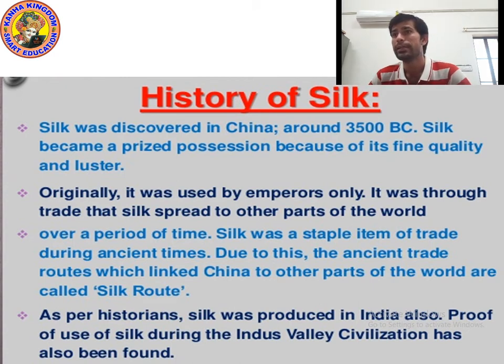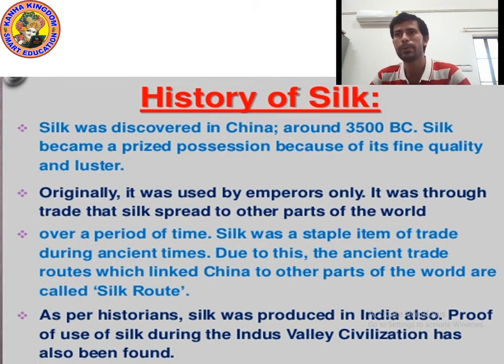Due to this, the ancient trade route which linked China to other parts of the world is called the Silk Route, because the route of trading began from China. The ancient trade route which links China to other parts of the world is called the Silk Route.